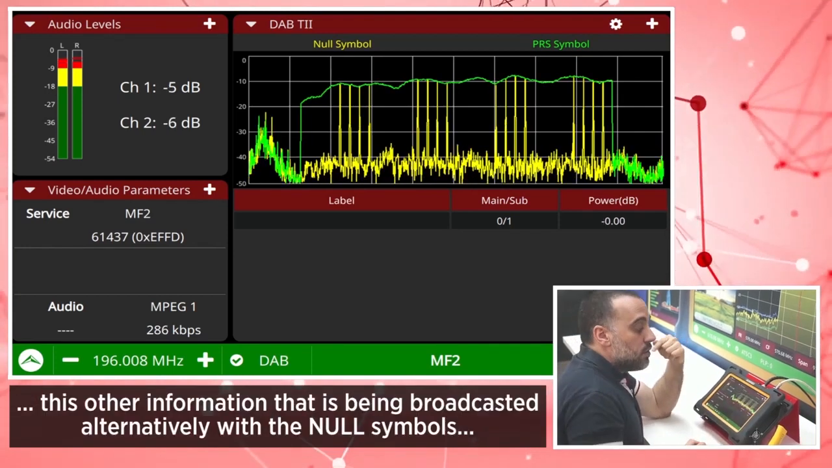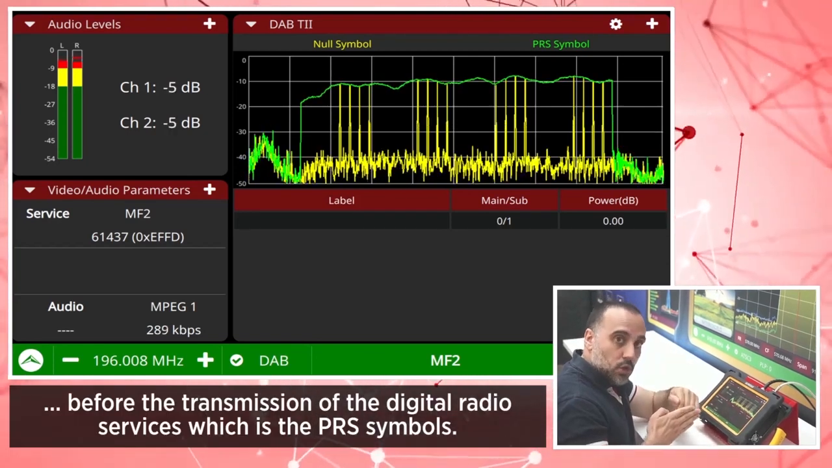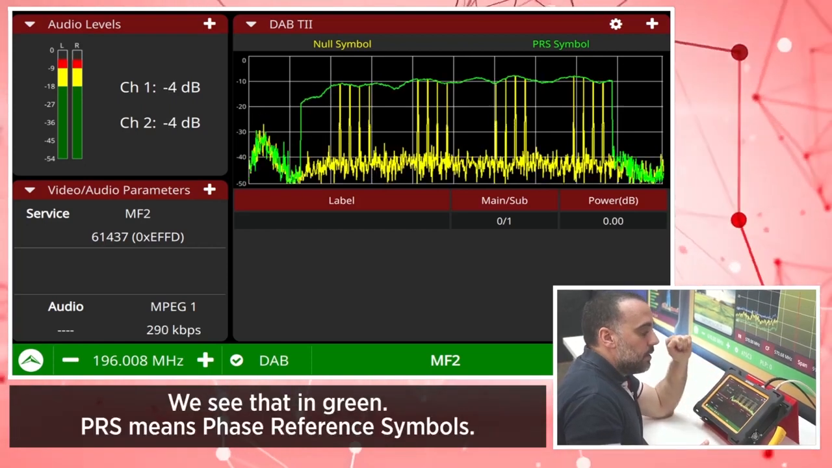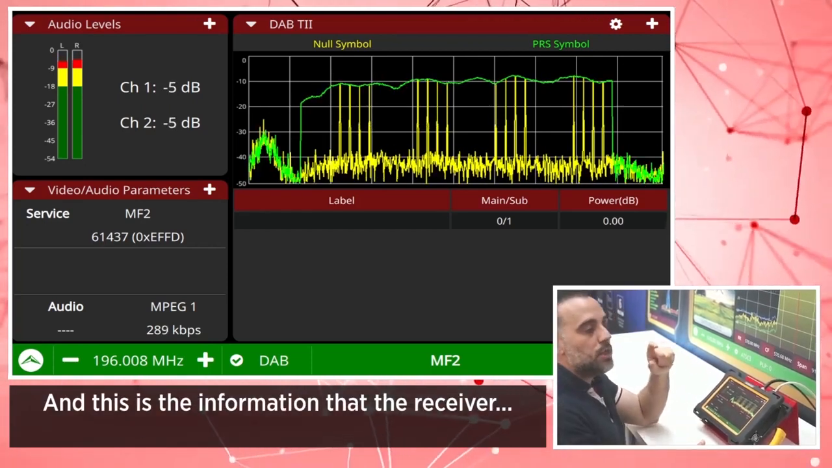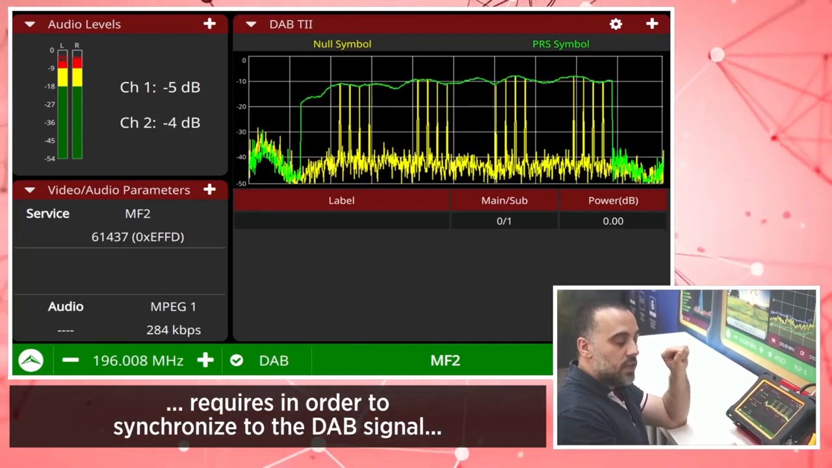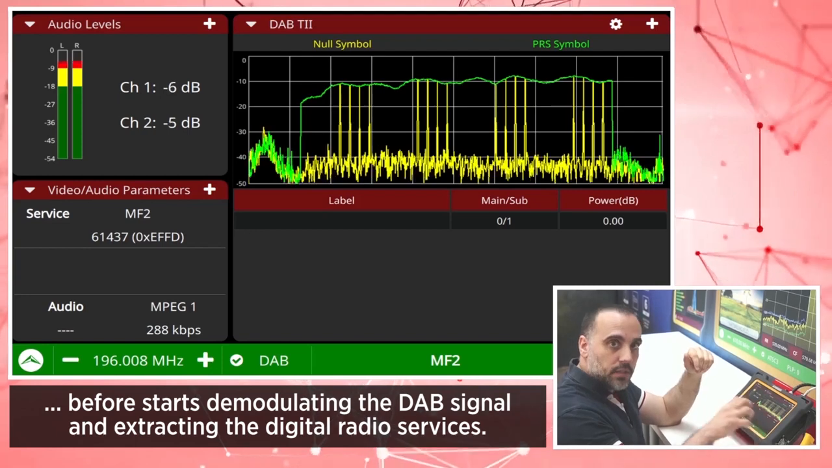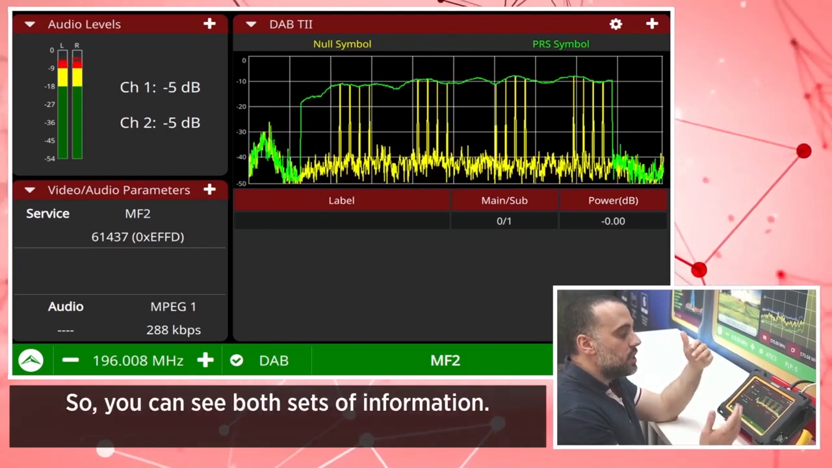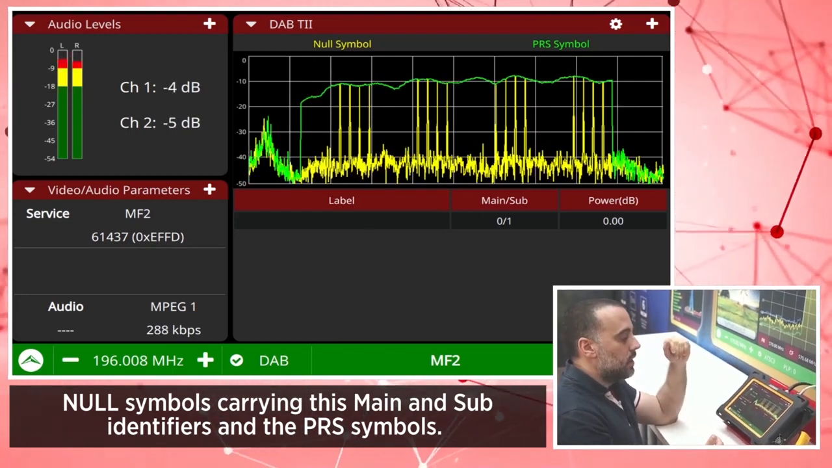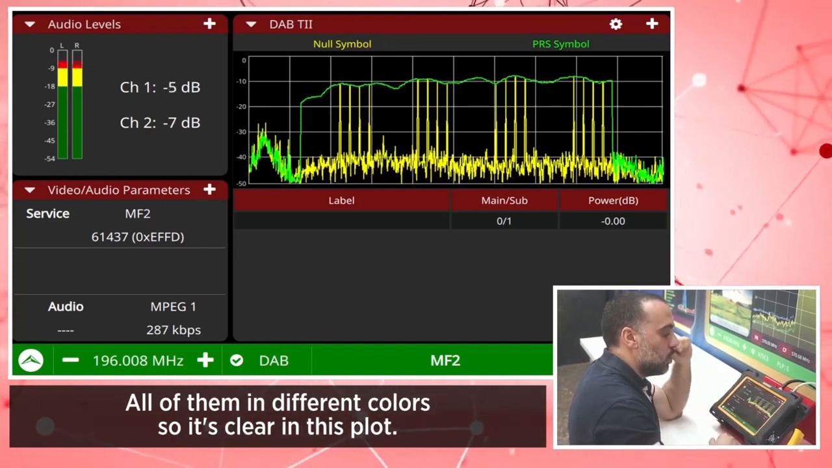and as well in green it is showing you this other information that is being broadcasted alternatively with the null symbols before the transmission of the digital radio services, which is the PRS symbols. We see them in green. PRS means phase reference symbols, and this is the information that the receiver requires in order to synchronize to the DAB signal before it starts demodulating the DAB signal and extracting the digital radio services. So you can see both sets of information, null symbols carrying these main and sub identifiers, and the PRS symbols, both of them in different colors, so it's clear in this plot.